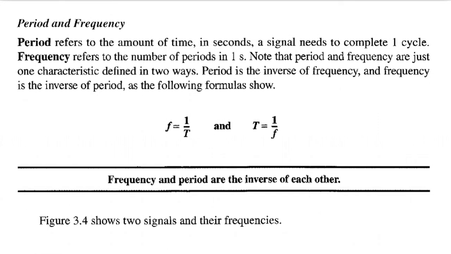Period and frequency. Period refers to the amount of time in seconds a signal needs to complete one cycle. Frequency refers to the number of periods in 1 second. Note that period and frequency are just one characteristic defined in two ways. Period is the inverse of frequency and frequency is the inverse of period, as in the following formulas. Frequency and period are the inverse of each other.